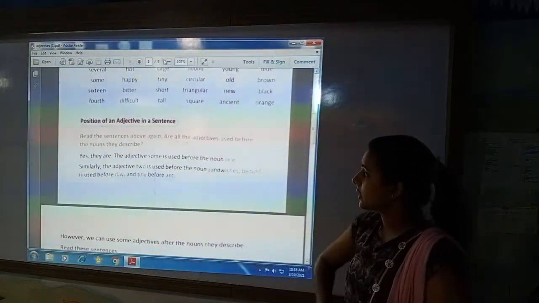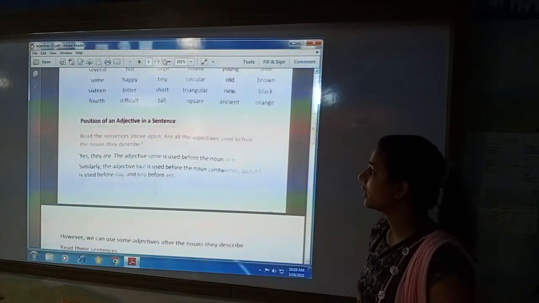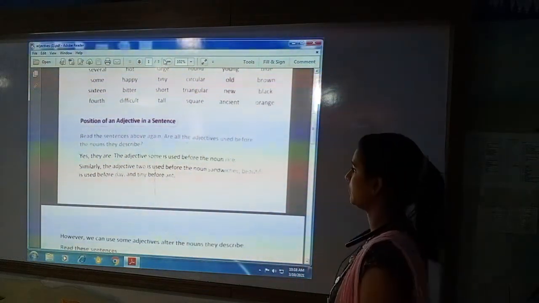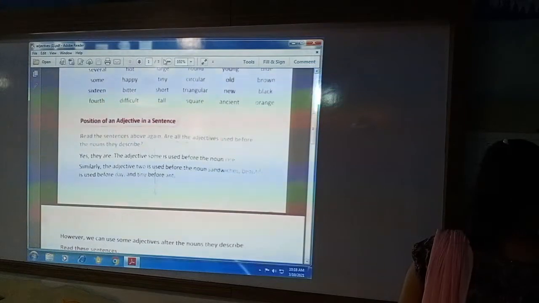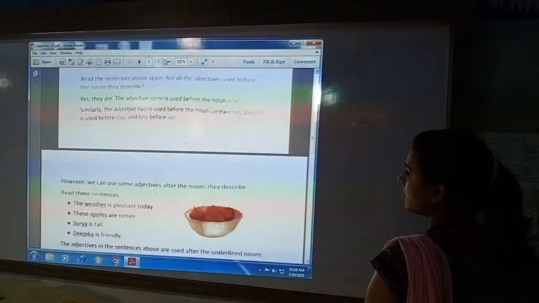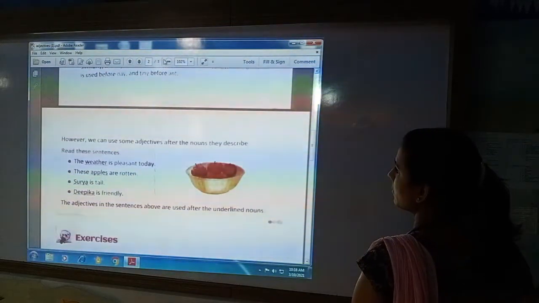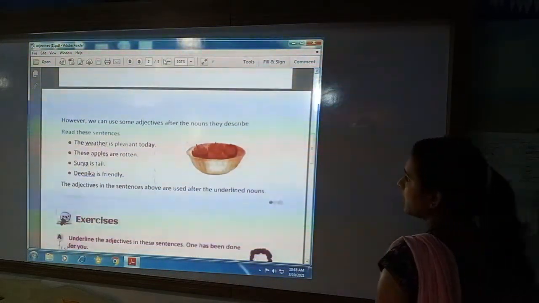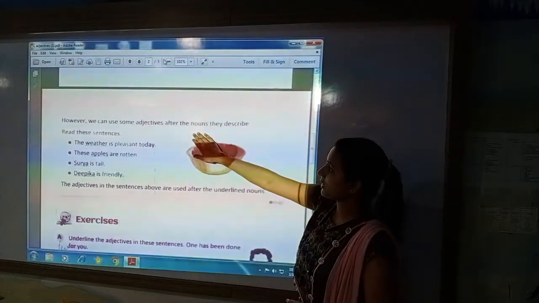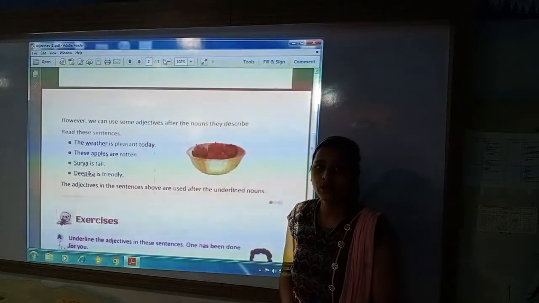There are adjectives which are used before a noun. But some of the adjectives can be used after the noun also.